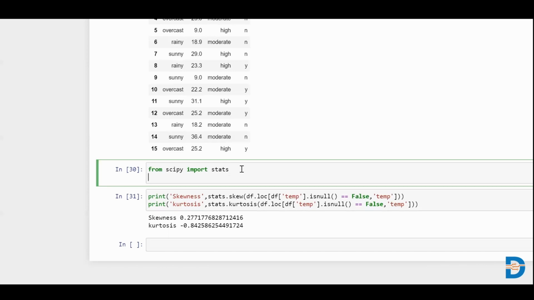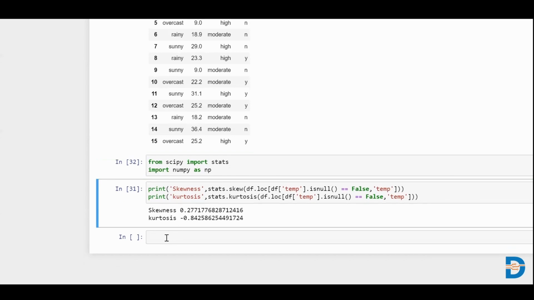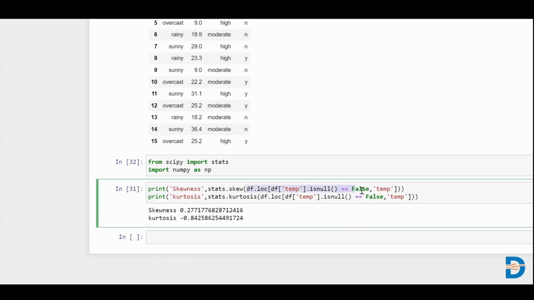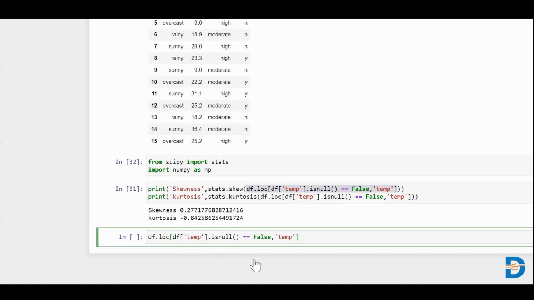I'll import my library NumPy, take the same filtering condition again, and simply say np.mean.